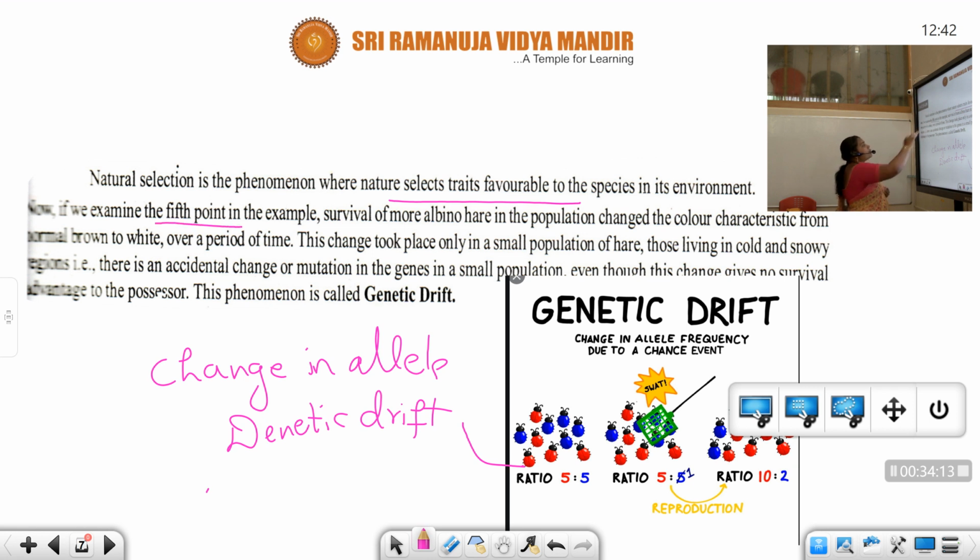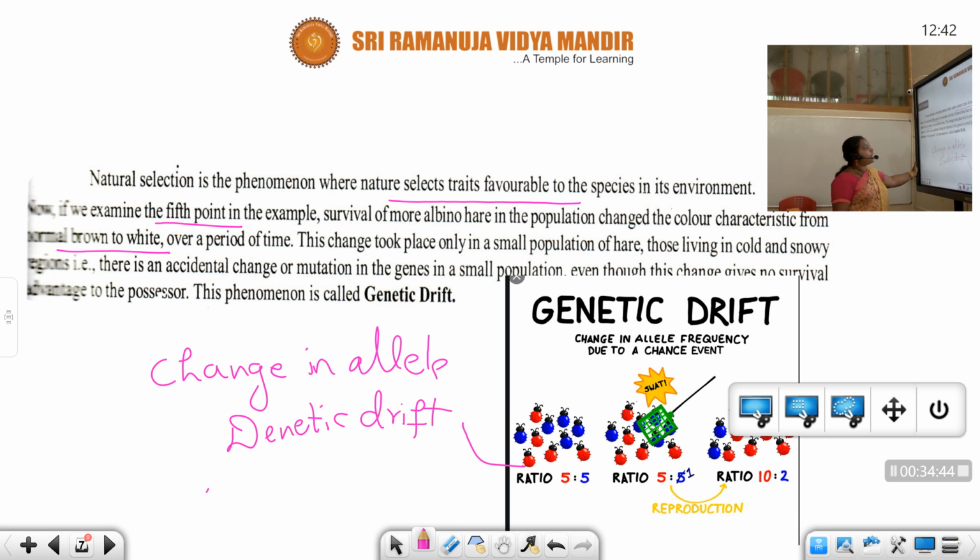If we examine the fifth point in the example of survival of more albino hares in the population, the color characteristic changed from brown to white over a period of time. This change took place only in a small population of hares. That change means conversion of brown hares into albinos, that means to the white color, and it is limited to a certain area, those living in the cold and snowy regions.